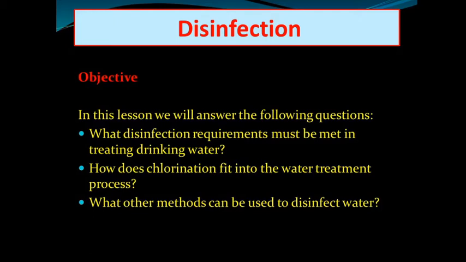Okay, so the topic is chlorination. In this topic we already discussed the different methods of disinfection, like ozonation, chlorination, UV radiation, the iodine and bromine method, and the boiling of water. So these are the different methods which are used for the disinfection process.